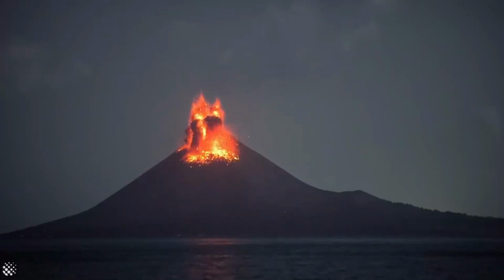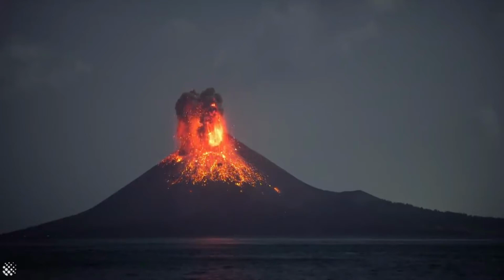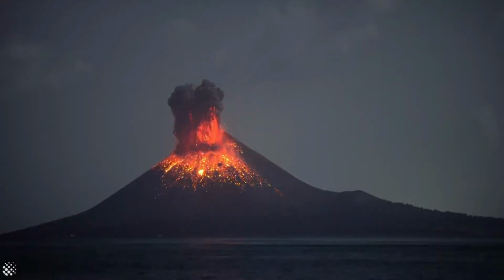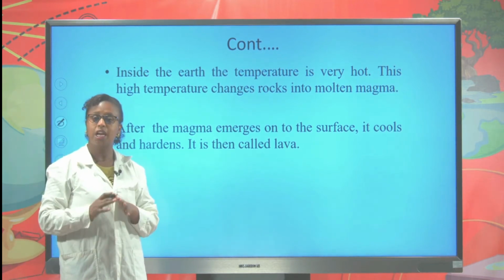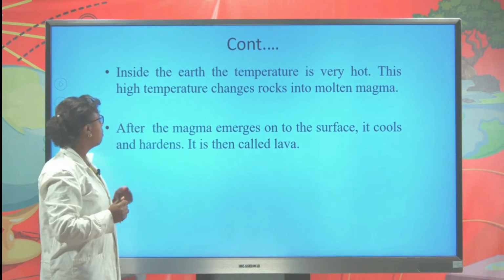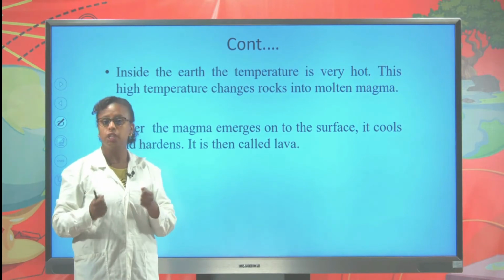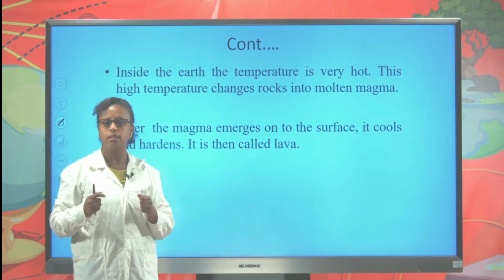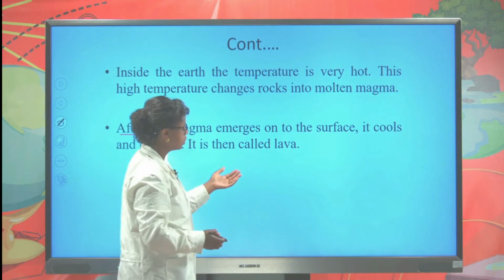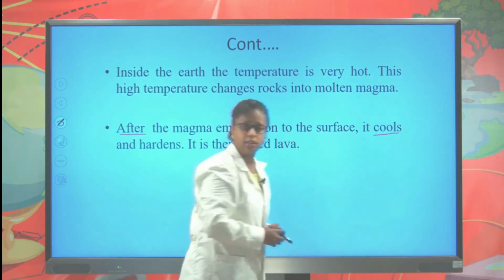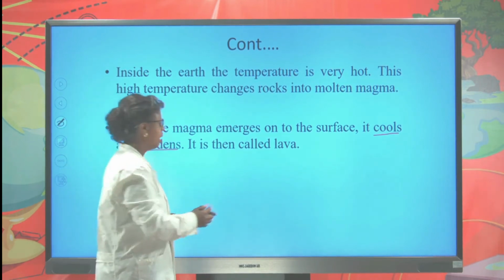As we discussed in the above lesson, when the volcanic activity takes place, magma, water vapor, ash, gas, and other solid materials come out to the surface. Inside the crust of the Earth, there is high temperature which can change the hard rock into molten magma. Magma is the rock part which is melted and changed into liquid by the heat inside the crust of the Earth. After the magma reaches the surface, it becomes cool and hardened. We call this hardened part lava.